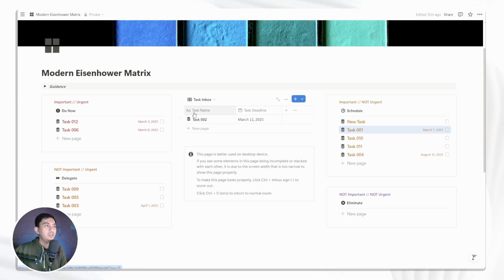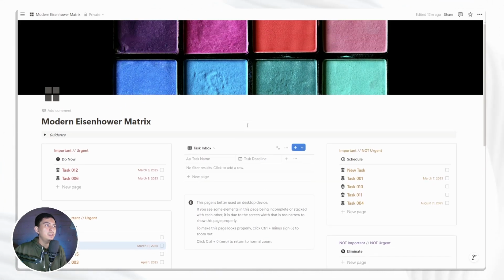Hopefully this video shows you whether this Notion template is a suitable and fitting Notion template solution for you. And hopefully this video has been useful.